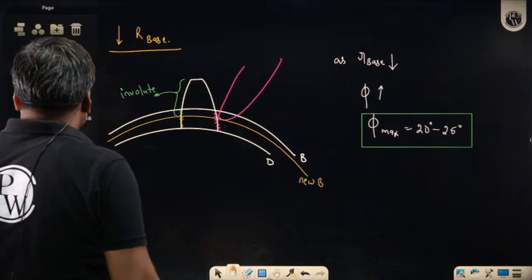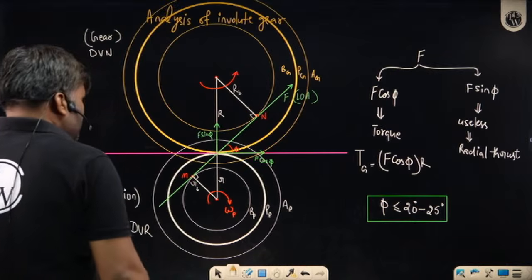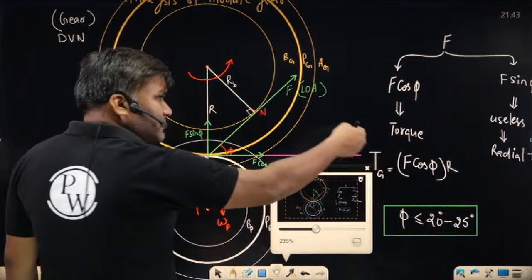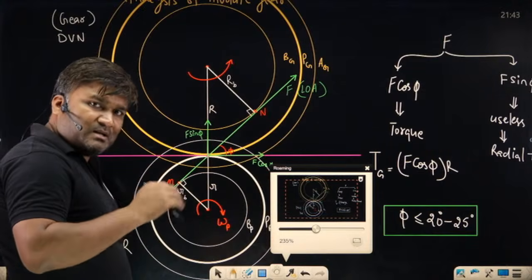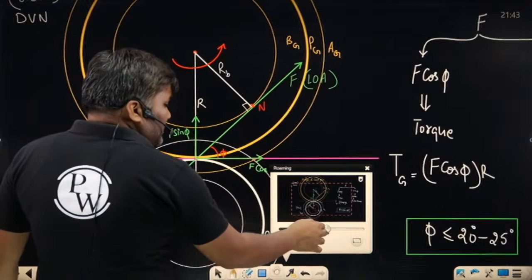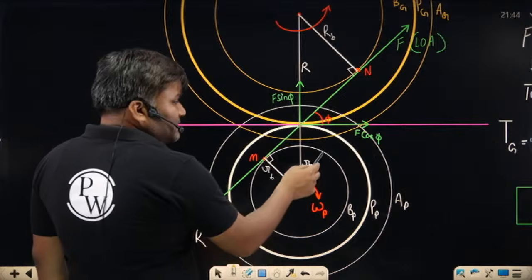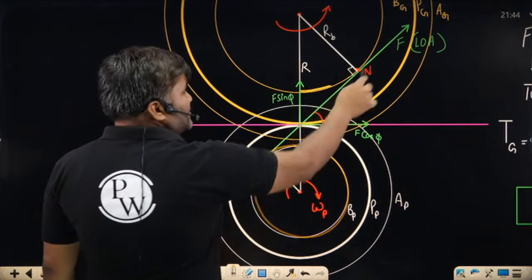Why am I saying this? Arey bhai, look at this. Here I have just told that pressure angle as minimum as possible, it will be good for you. Radius of base circle, sir, you have taken this radius of base circle, this radius of base circle.